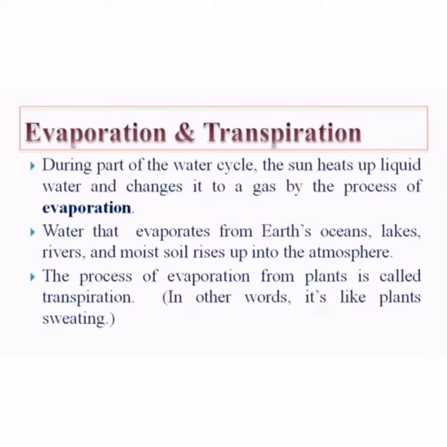During this part of the water cycle, the sun heats up liquid water and changes it to gas by the process of evaporation. Water that evaporates from the earth, oceans, lakes, rivers and moist soil rises up into the atmosphere. The process of evaporation from a plant is called transpiration. In other words, it's like the plant sweating.